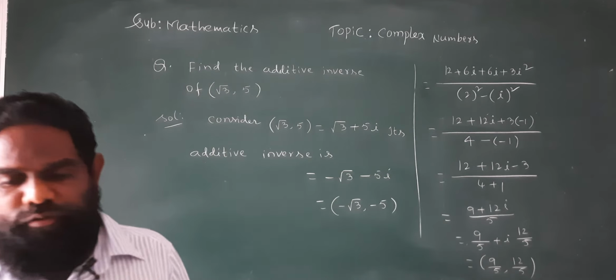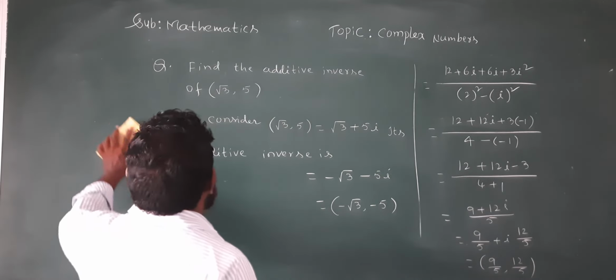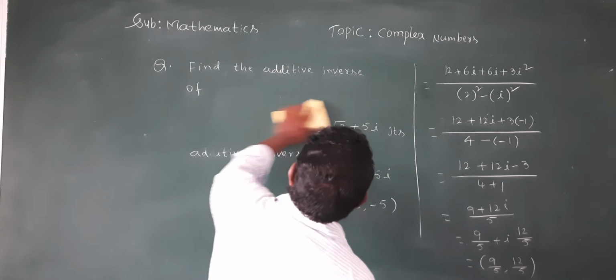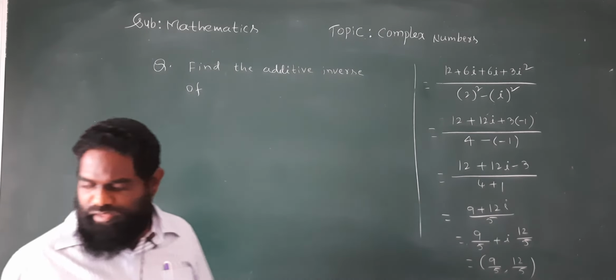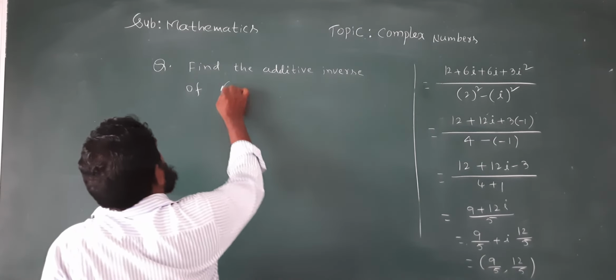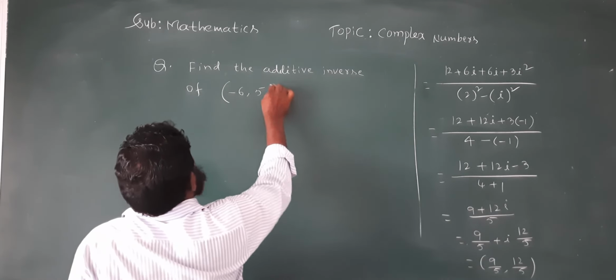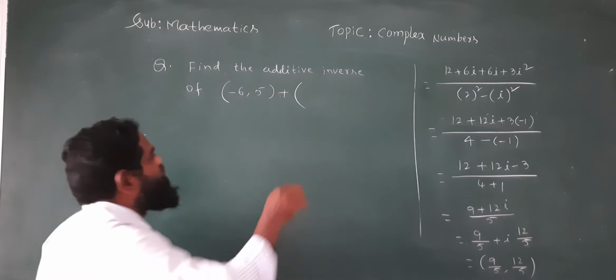Now, we are going to find the additive inverse of another number. Find the additive inverse of another number like this: minus 6 plus 5 plus 10 comma minus 4.